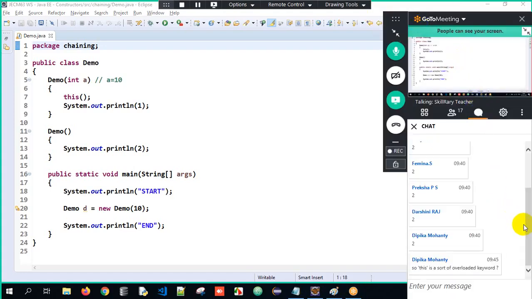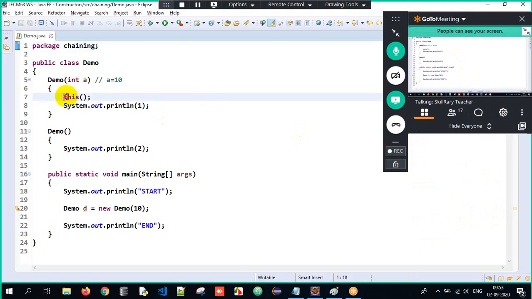This is a sort of overloaded keyword. Okay, it's not like an overloaded keyword here. The same this meaning. See, this means it points to the current object. When I write this of, it's like I'm pointing to the current object's constructor. It's all like I'm pointing to the current object only. It's not an overloaded keyword. We don't have a term called overloaded keyword. So this is just the process over here. But the functionality will differ. But yeah, kind of.